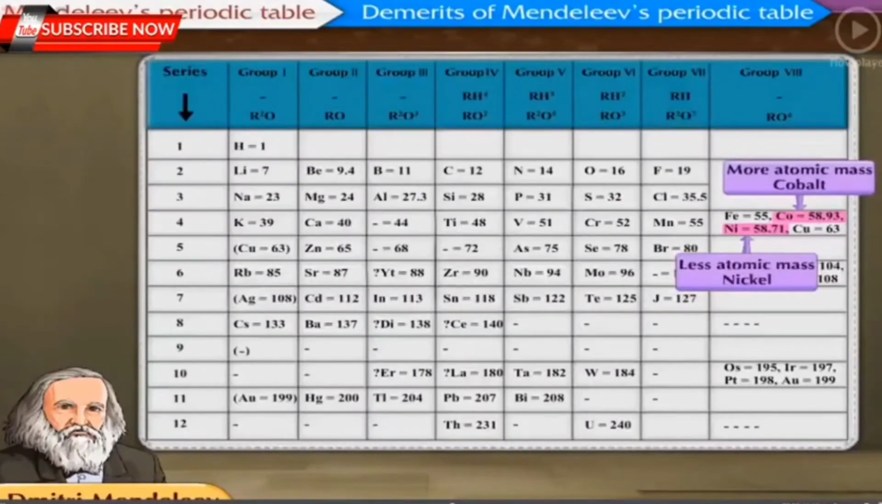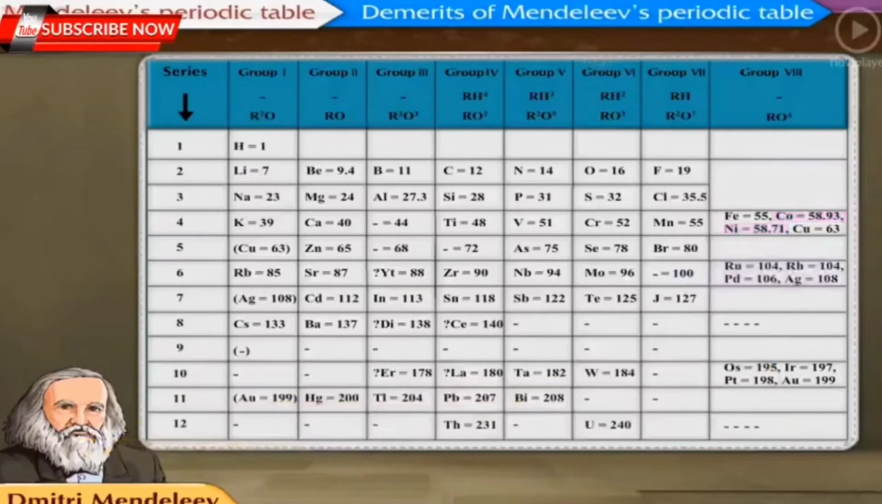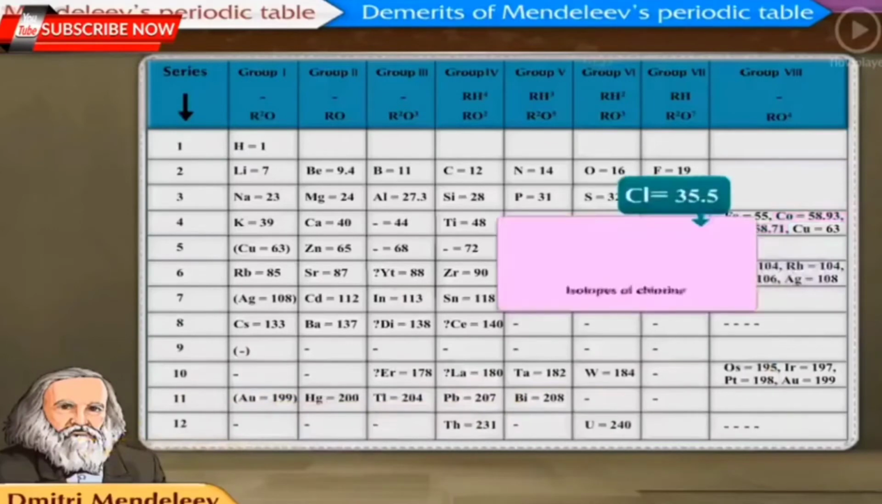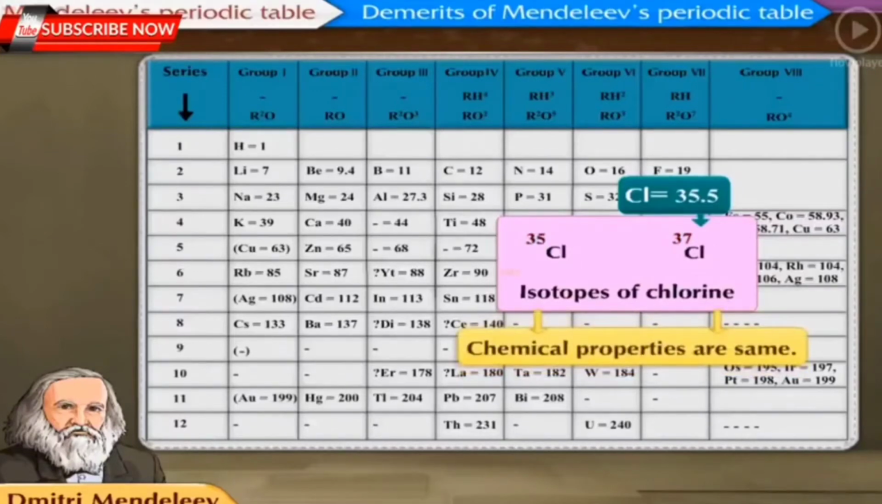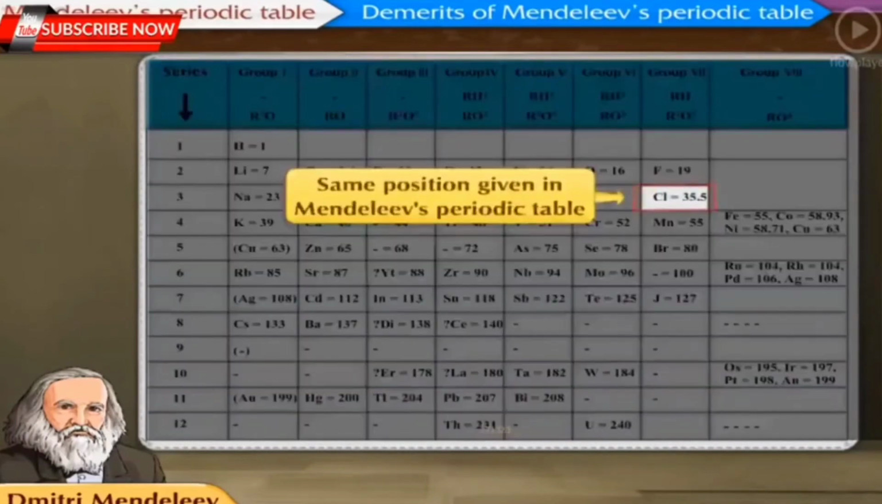Isotopes were discovered a long time after Mendeleev's periodic table was put forth. It was a challenge to place isotopes in Mendeleev's periodic table as they have similar chemical properties but different atomic masses. Let us take the example of chlorine, which has two isotopes, Cl35 and Cl37. Their atomic masses are 35 and 37 respectively, but their chemical properties are the same, because of which they have been given the same position in Mendeleev's periodic table.